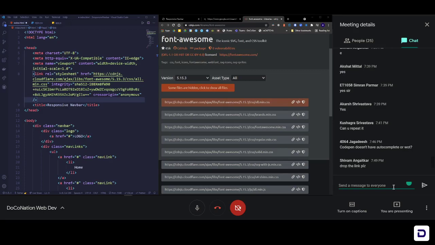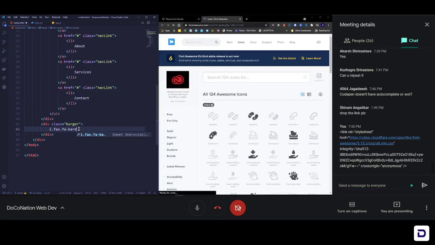Next, let's have a look at Font Awesome icons. Click on the link and let's search for the burger icon. As far as I remember, I guess it's this. i.fas.fa-burger, no sorry, bars. I guess it's called bars. Let me save it and have a look at whether I'm correct or not. Yeah, I got the icon.